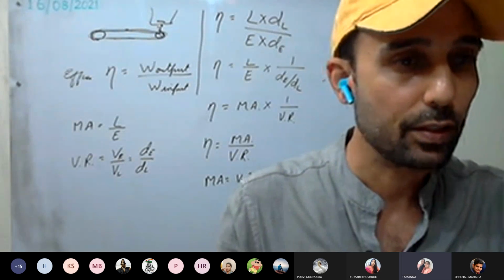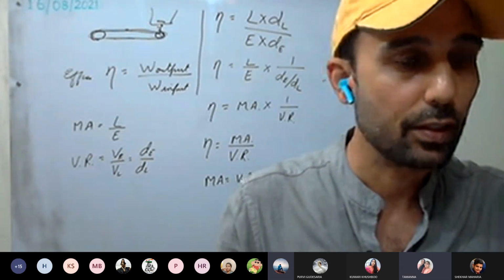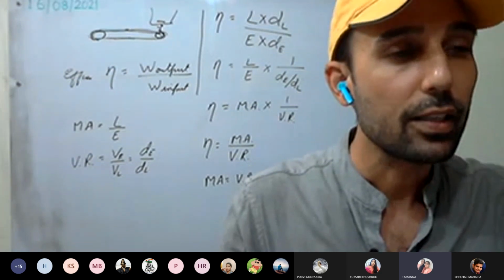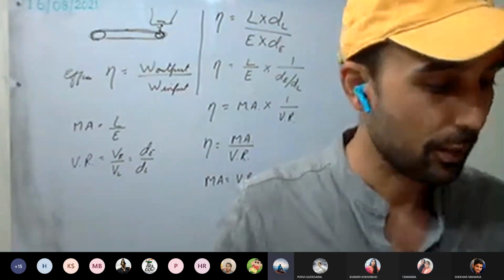Anything you want to ask? 7 is, so 3.7 is not in syllabus. Yes, I'll be telling. 3.5 is not in syllabus.